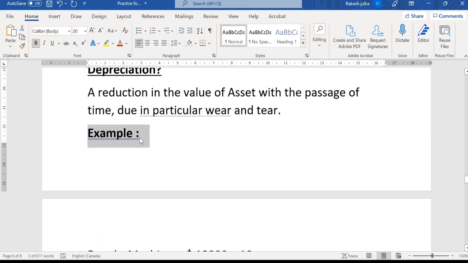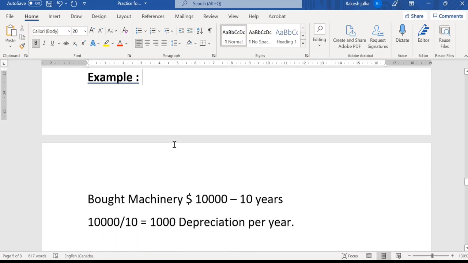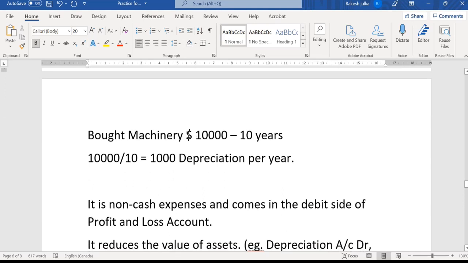And also, if we talk about depreciation, this is an expenditure. Normally, we know that rent of the building is expenditure, interest on loan is expenditure, whitewash is expenditure, and salary to the employees is expenditure. Salary to the employees we give by cash or by check. Rent of the building we also give to the landlord by cash or bank.